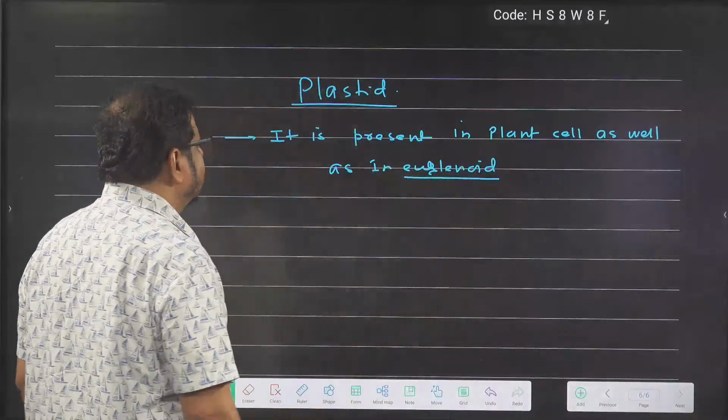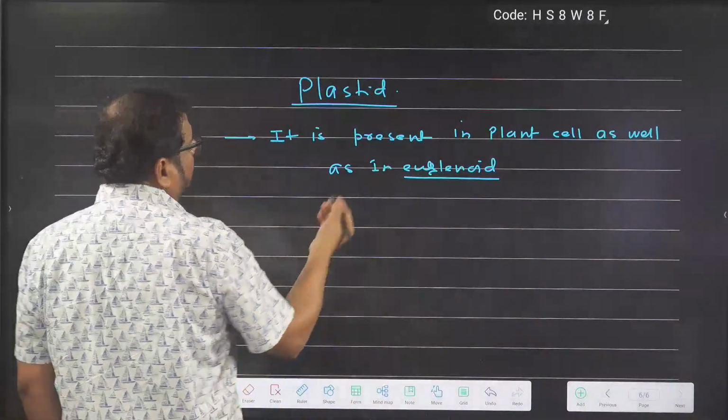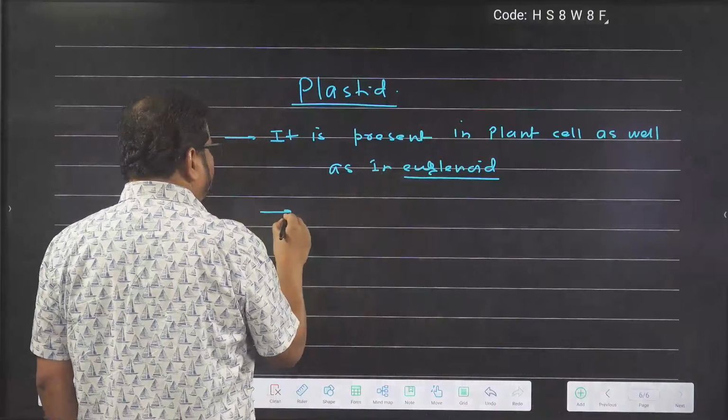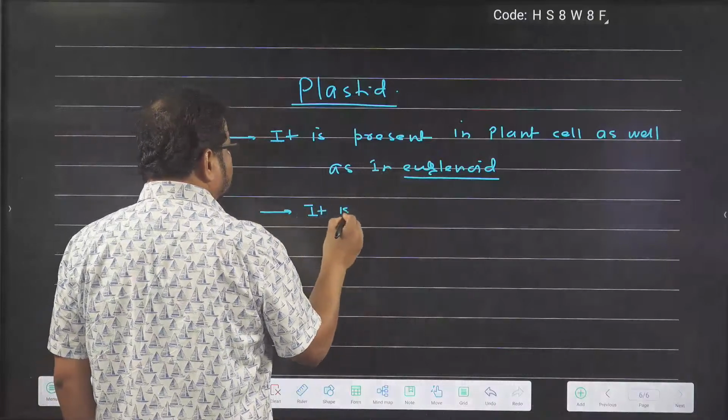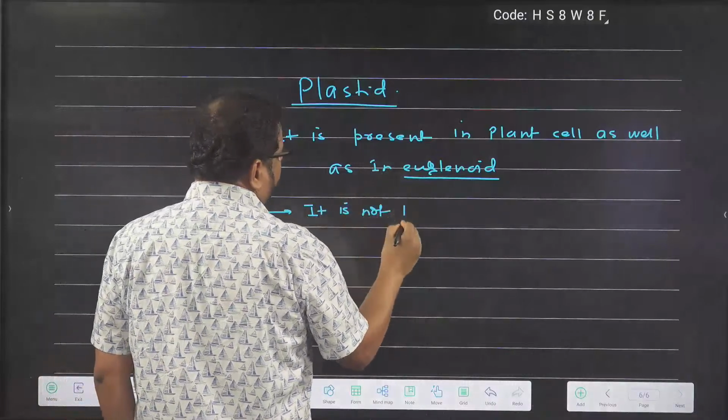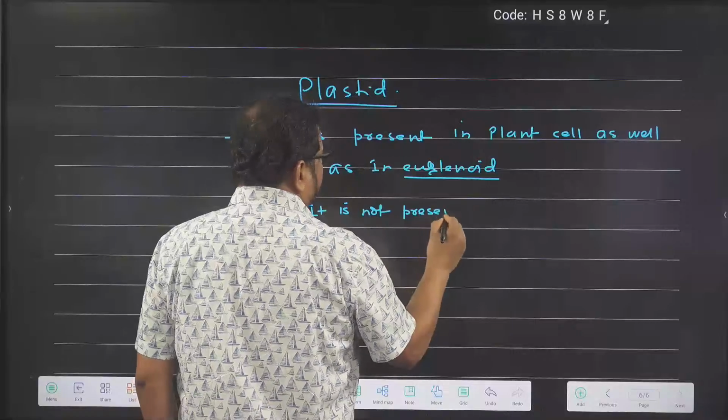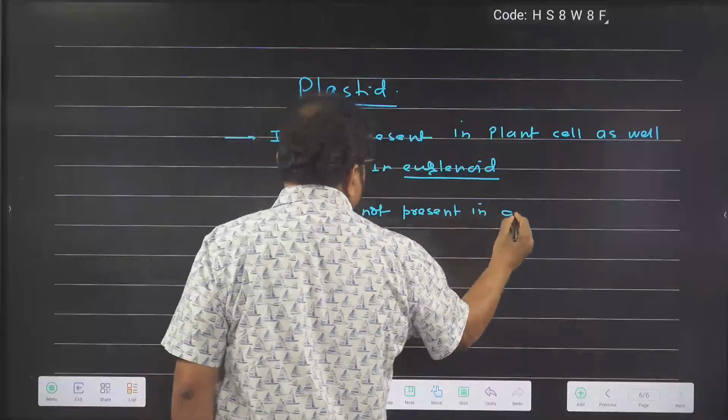NCERT wrote it like this. This is a cell organelle that is not found in animal cells. It is not present in animal cells.